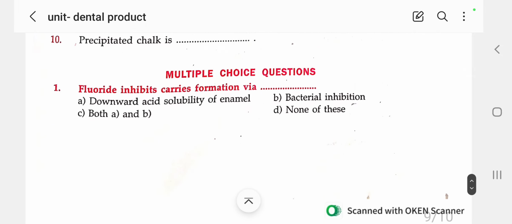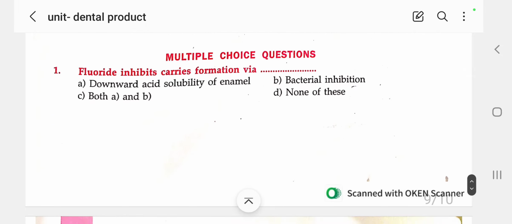Next, multiple choice questions we will discuss once again, so that you get much more idea about dental products. Fluoride inhibits caries formation via downward acid solubility of enamel and bacterial inhibition. That means fluoride decreases the acid solubility of enamel.